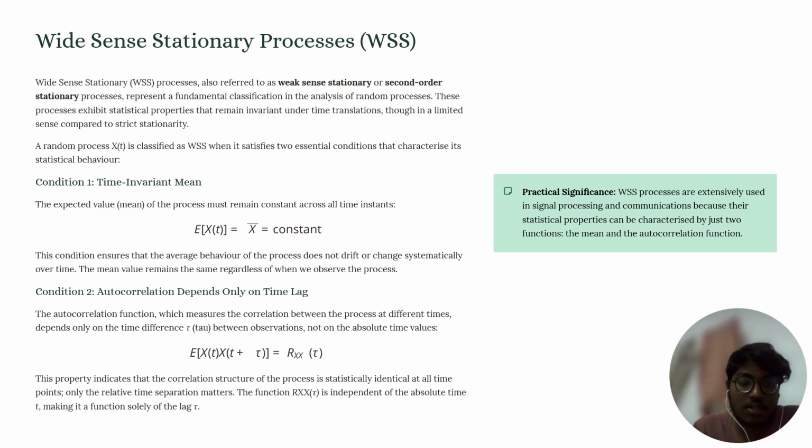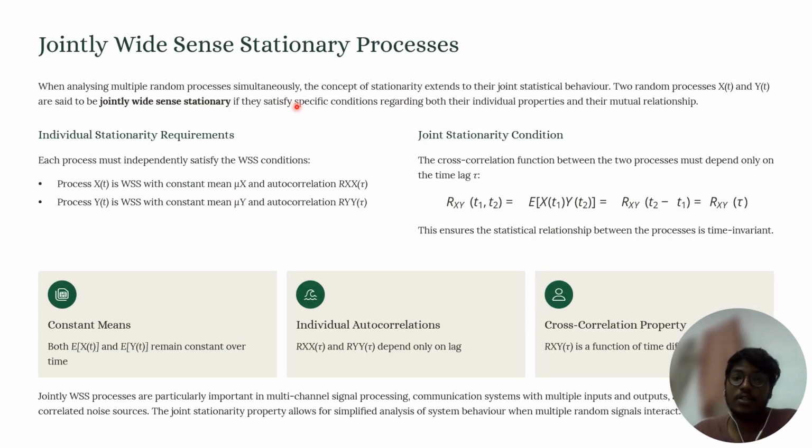Okay, let's see next, jointly wide sense stationary processes. In this, we consider two random processes X(t) and Y(t). Two random processes X(t) and Y(t) are said to be jointly wide sense stationary if they satisfy conditions regarding their individual properties and mutual relationship.